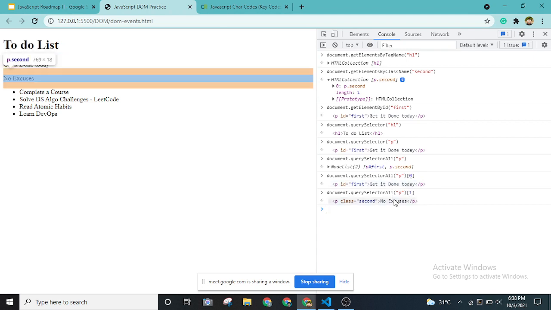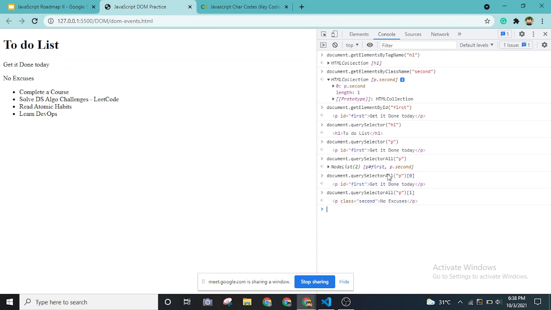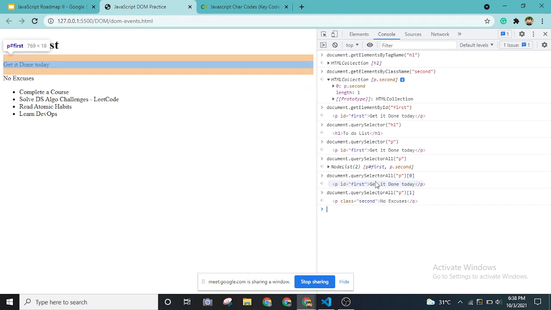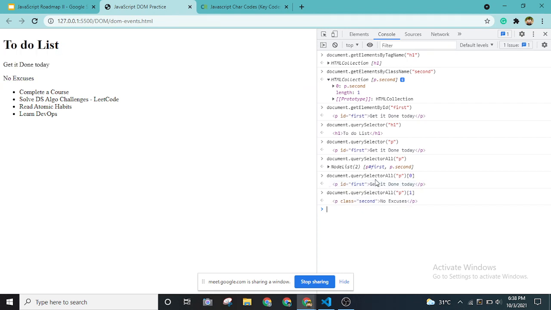Most of you will be aware of arrays. What is an array? An array is a group of similar elements that we store in memory, and we use zero indexing. The first element has an index of 0, then 1, and 2, and so on. That's why, as you can see, when I used 0 with bracket notation, I got the first tag, and when I used 1, I got the second tag.